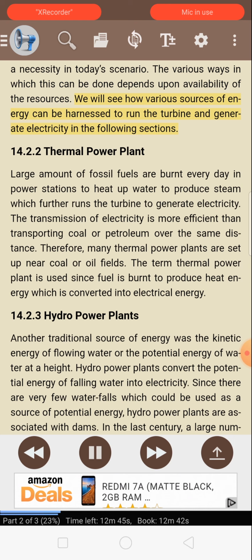We will see how various sources of energy can be harnessed to run the turbine and generate electricity in the following sections. 14.2.2 Thermal power plant. Large amount of fossil fuels are burnt every day in power stations to heat up water to produce steam which further runs the turbine to generate electricity.